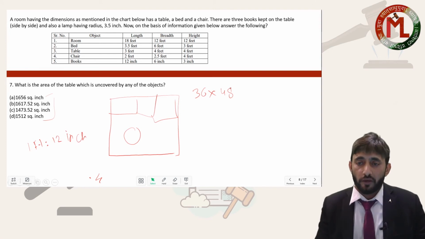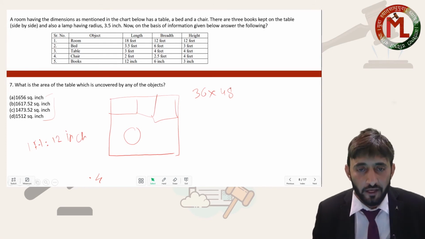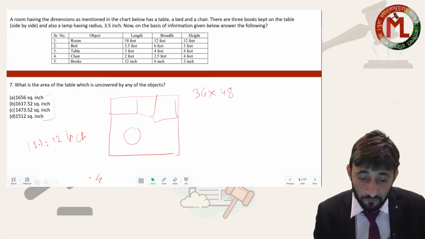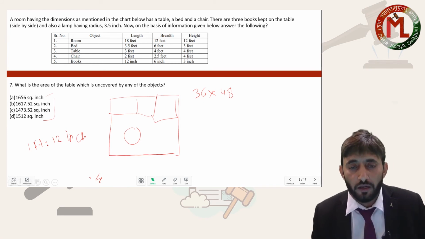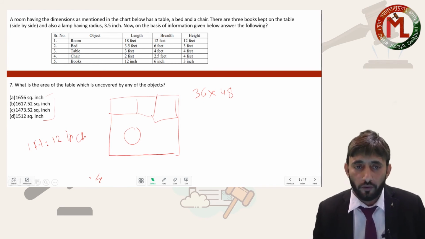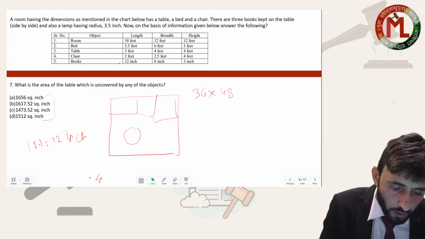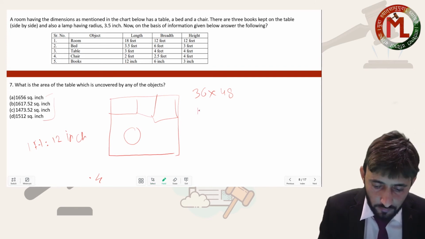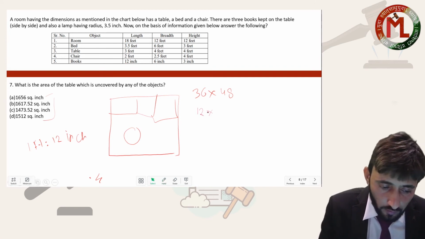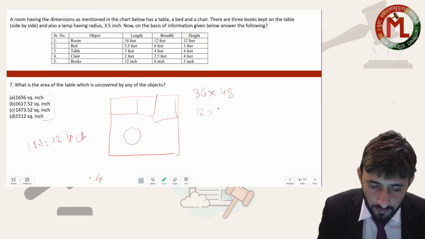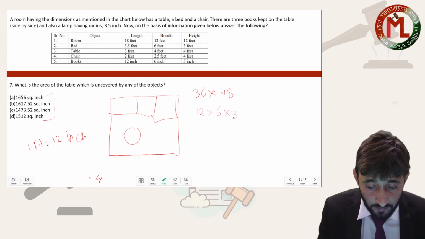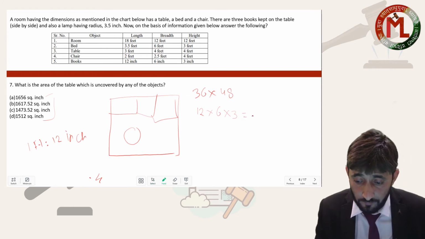Otherwise you can find all the areas in square feet, and then you can multiply it by 144 to get the answer. I hope it is clear, my dear. So 3 books, 1 book is 12 inches by 6 inches. But there are 3 such books. 216. This is the area of the books.